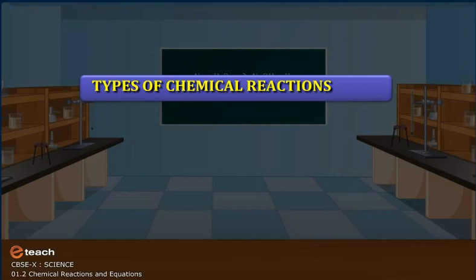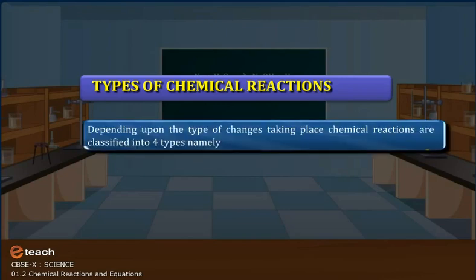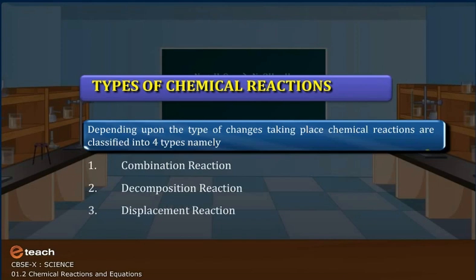Types of chemical reaction. Depending upon the type of changes taking place, chemical reactions are classified into 4 types, namely combination reaction, decomposition reaction, displacement reaction, and double displacement reaction.